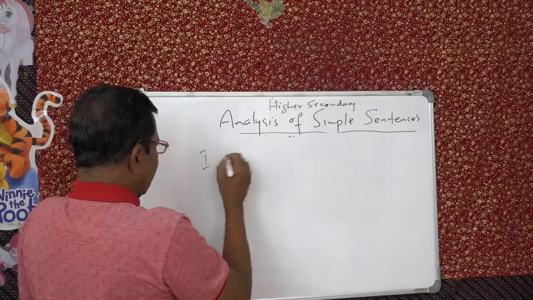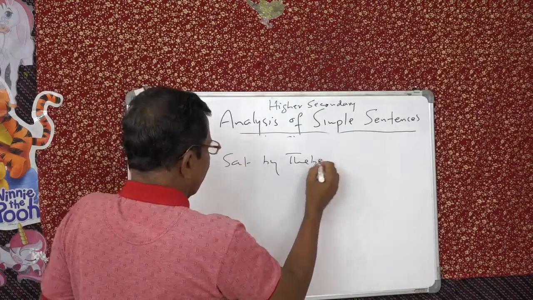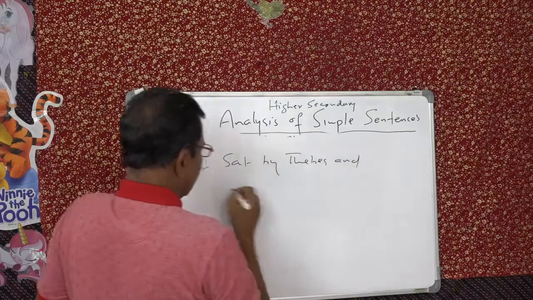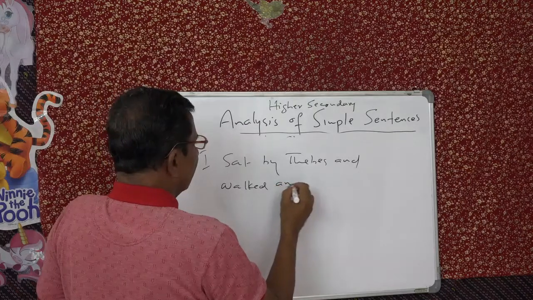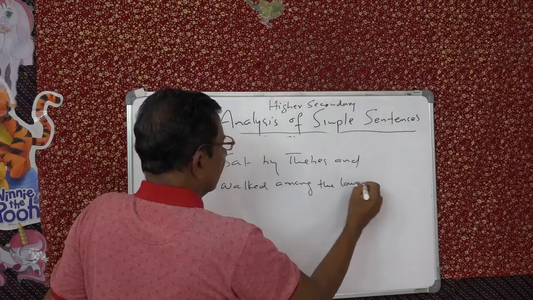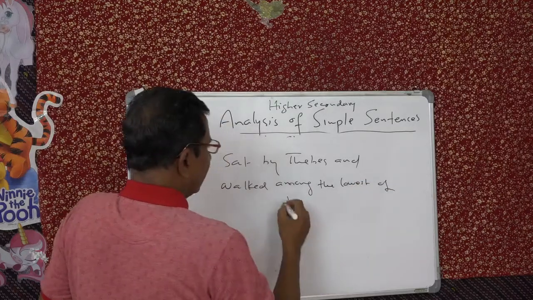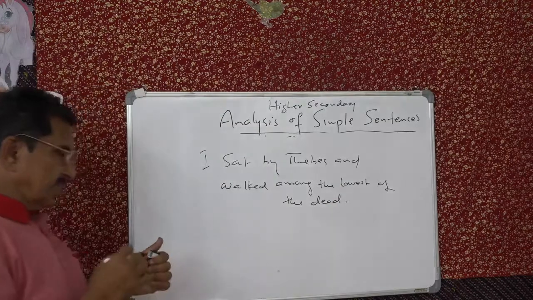I sat by thieves and walked among the lowest of the dead. What kind of sentence is this?